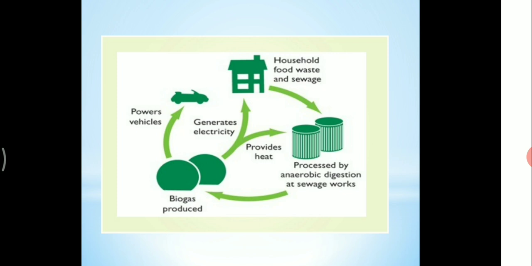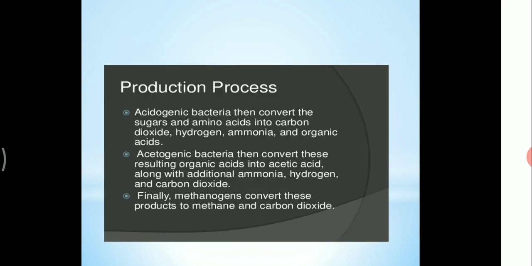And next we are all going to see how to produce biogas. The household food waste and sewage are processed by anaerobic digestion at the sewage works, which then produces biogas. This biogas is used to provide heat, generate electricity in the house and power vehicles. And next we are all going to see the production process.